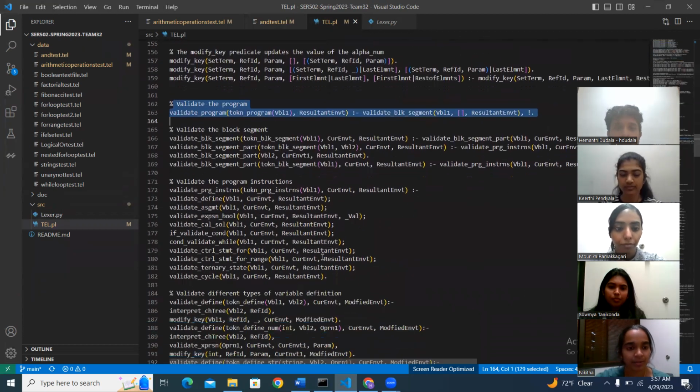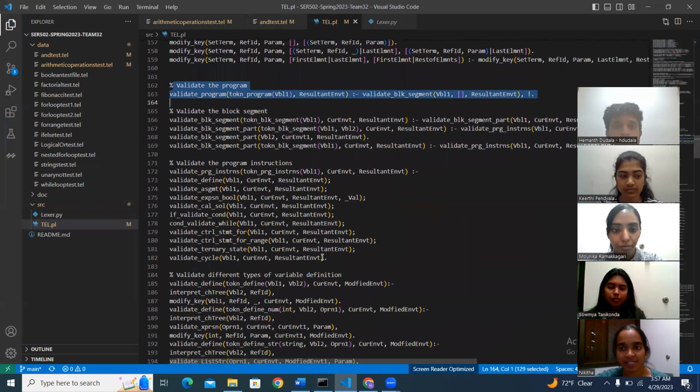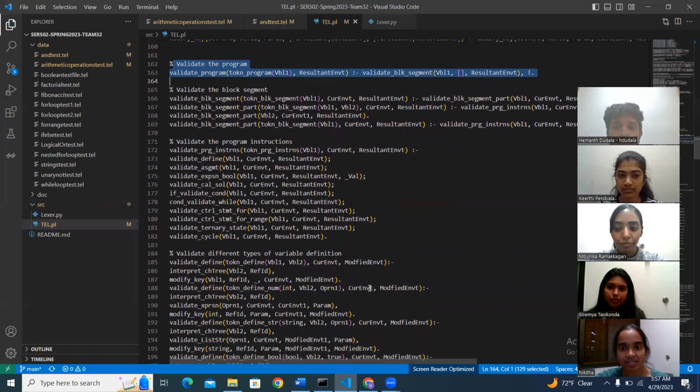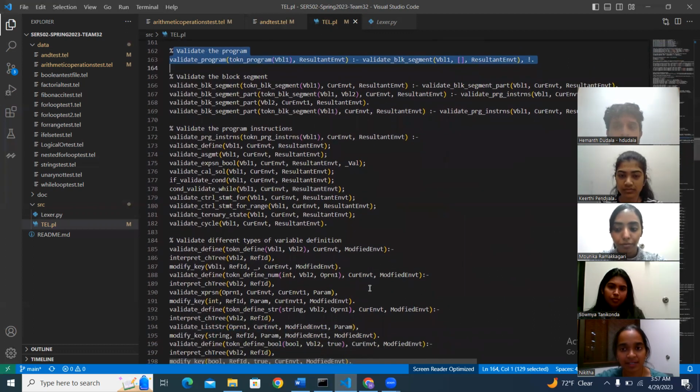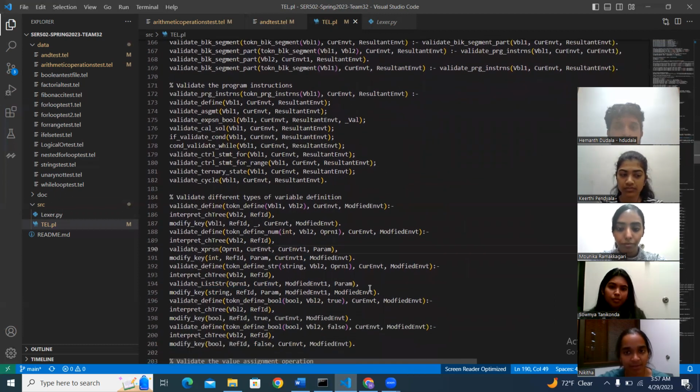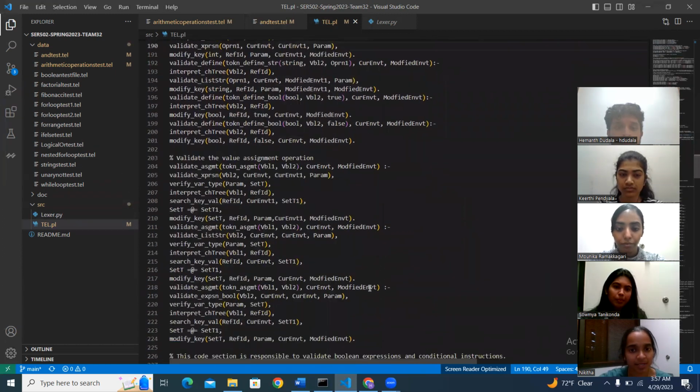This part of the Prolog code will check the validity of our input program by passing its tokens and checking for semantic and syntax errors. The code consists of a set of rules that validate different elements of the program, such as the program itself, block segments, program instructions, variable definitions, value assignments, and Boolean expressions.